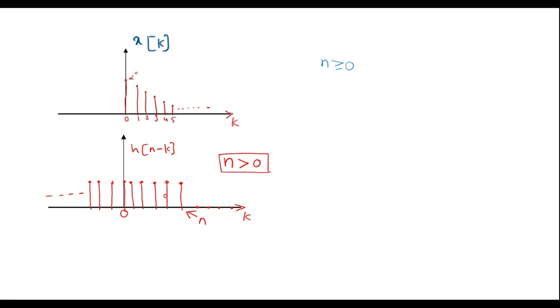Here we can observe that when n is greater than or equal to 0, then all the samples of h of n minus k which lie between 0 to n will be multiplied with x of k. Therefore, we can say that y of n is equal to summation k varying from 0 to n of x of k dot h of n minus k.